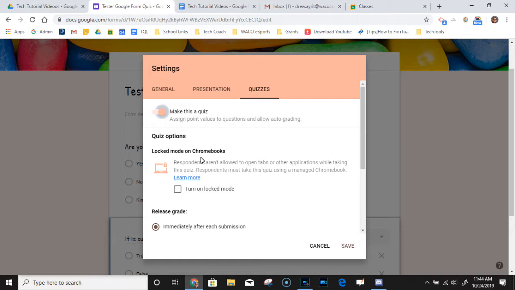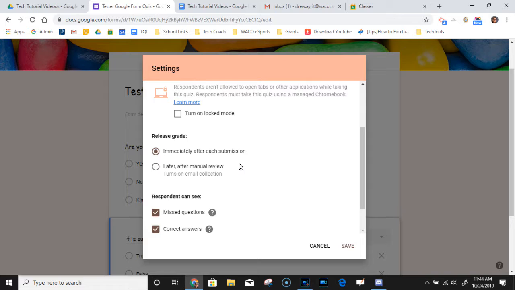And this says Chromebook lock mode. So if you check this box, I'm guessing when a student opens this quiz on their Chromebook, it locks them from doing anything else on the Chromebook, which seems like kind of a cool idea to me. But again, I haven't seen that in action, so we're not going to put that on at this point.